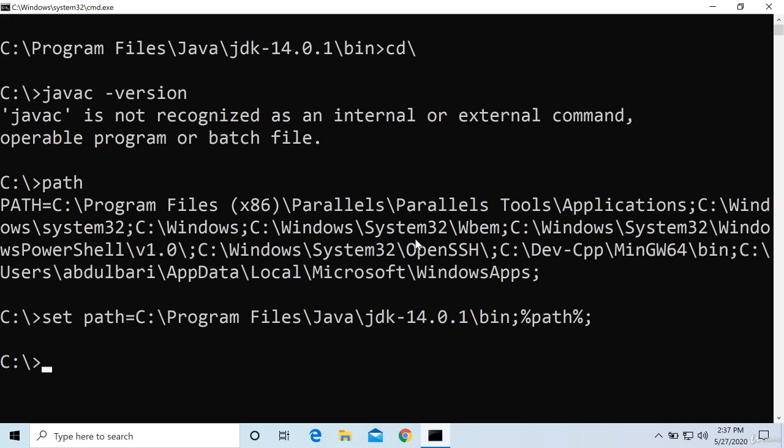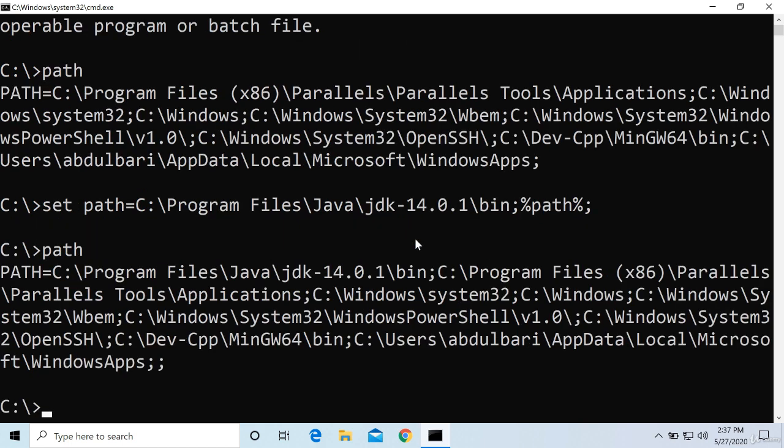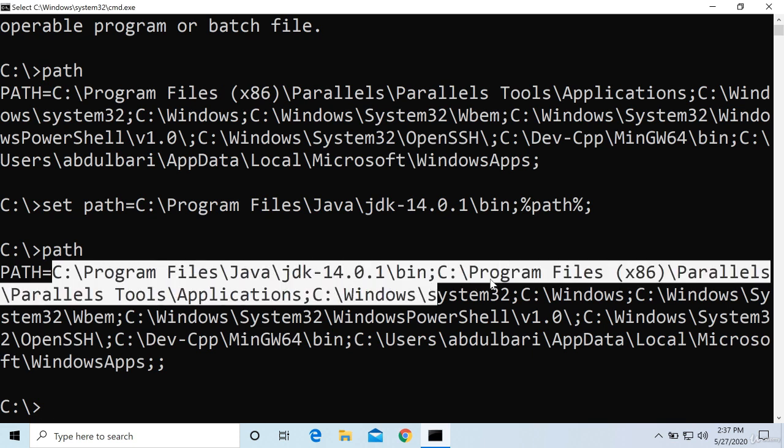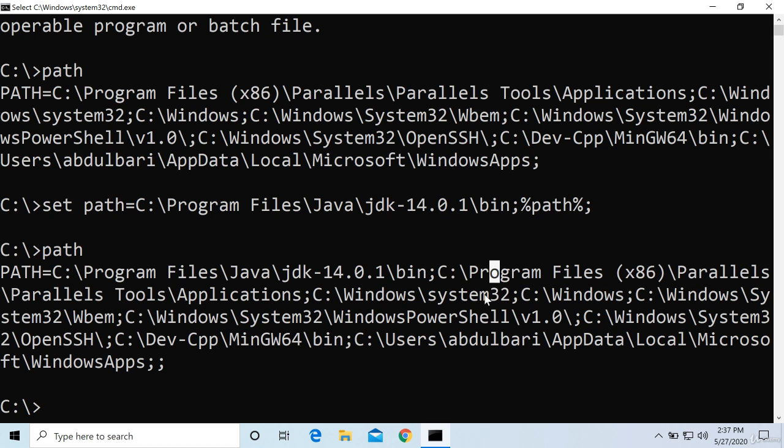Now type path here. Now you can see that the very first thing is C:\Program Files\Java\JDK, then all the other previous paths are available as they were. So our path is also included in a global variable called path. So I'll tell you a little bit about path.